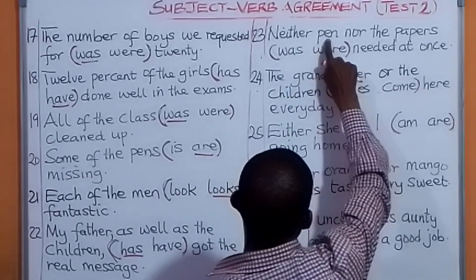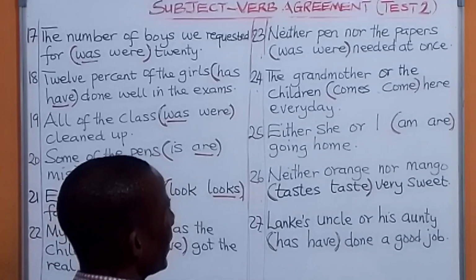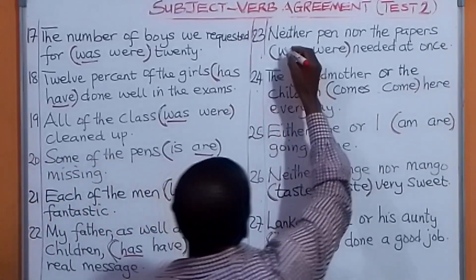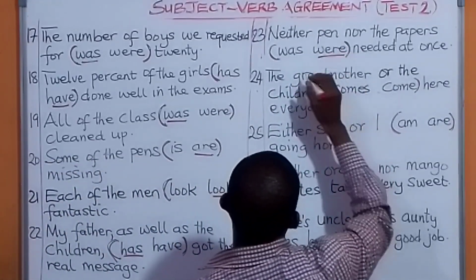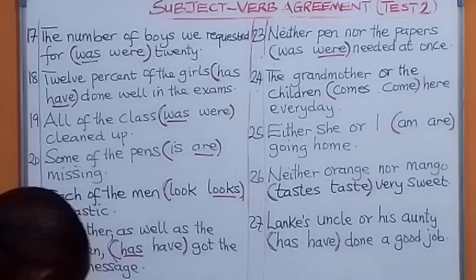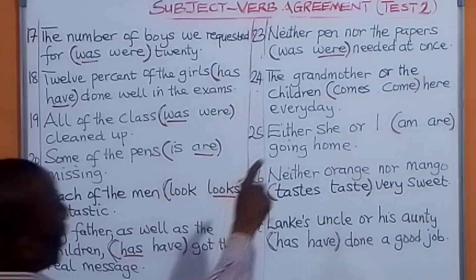Neither pen, this is singular, nor the papers. Now we say if you have 2 subjects, one is singular, one is plural, put the plural last and follow it up with a plural verb. So what are we going to do here? We are going to follow it up with a plural. Neither pen nor the papers were needed. Were needed.